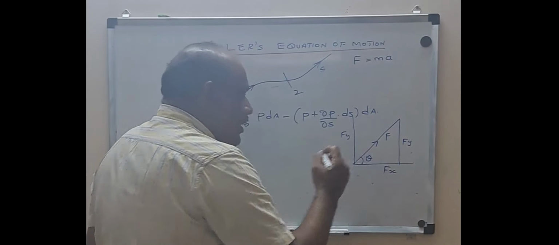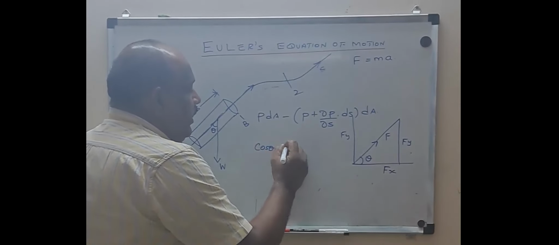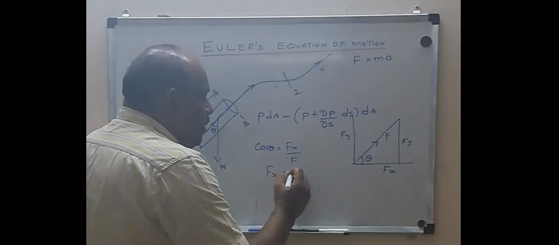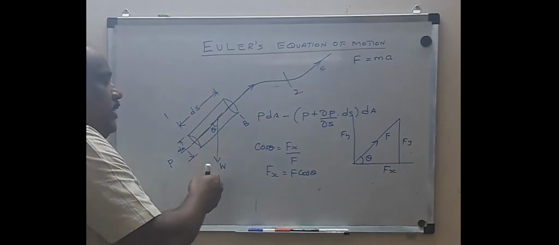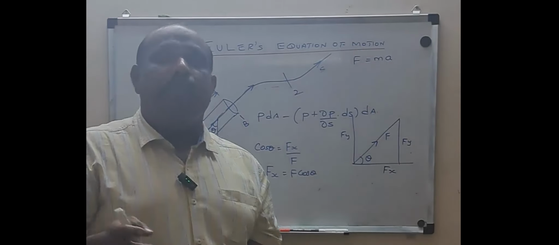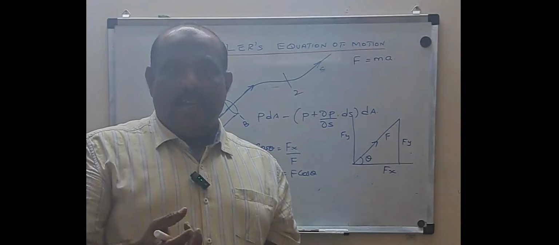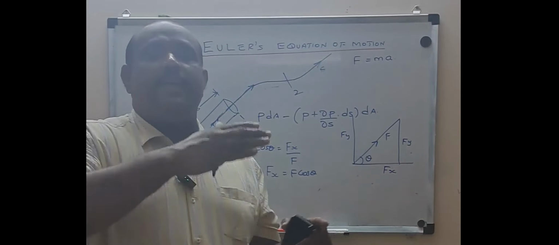So this angle is theta. If I know F, then cos theta equals Fx by F. So the horizontal component of this force, Fx, will be equal to F into cos theta. So if I have the resultant force, this W is nothing but weight. Weight is nothing but a force. That force is not a surface force, it's a body force. Now I am trying to resolve this body force into its horizontal component and a vertical component.